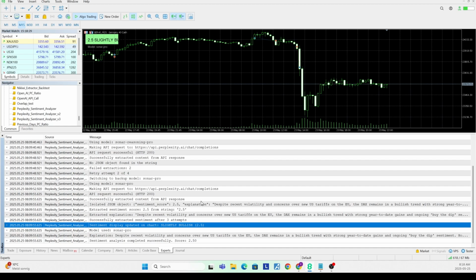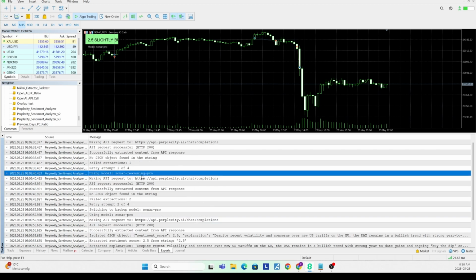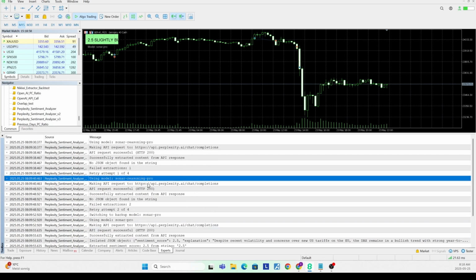This is part of our prop firm bundle, because then people are able to run several bots with some different variation between them. So let's say, for instance, on 2-3 different prop firm accounts, you are running Longbow Fund Manager without a sentiment analysis filter. On 2-3 other ones, you can run it with a sentiment analysis filter. And maybe on some you will use Sonar Reasoning, on some you will use Sonar Normal, on some you can use maybe a different search model to effectively give people a bit of variation between their different prop firm accounts.